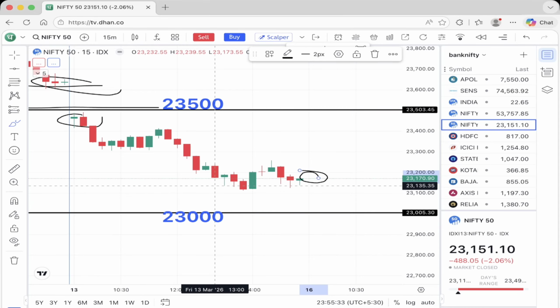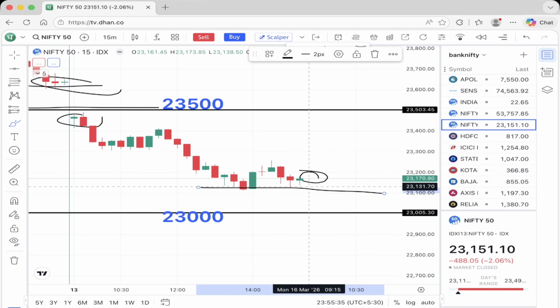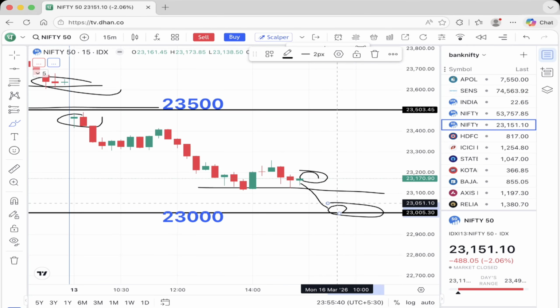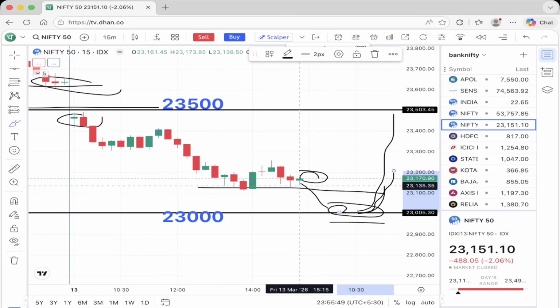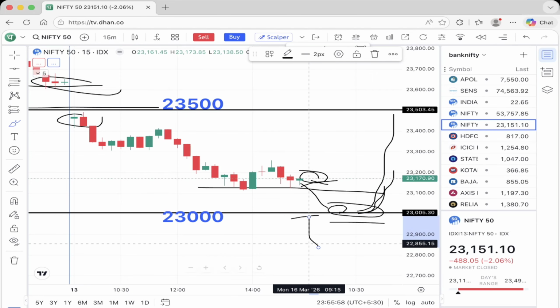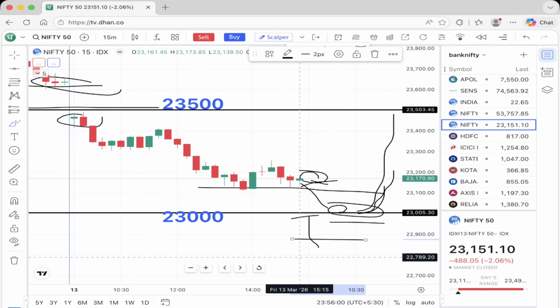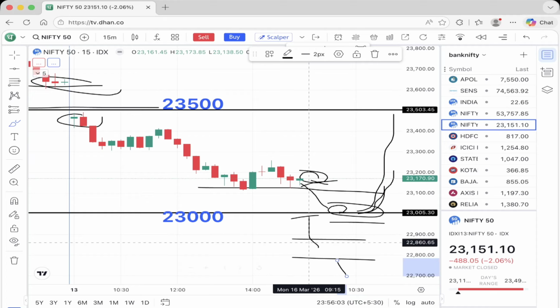So there is still some scope here, and if the market opens a little negative and tries to come near this zone and reverse from there, then you can put a small stop loss, and if the trend changes, you can try to buy call options at this 23,000 level if the market opens flat. If the market opens gap down below 23,000, then it will fall further to 22,800, 22,700, and so on. So keep an eye on this very important level for the next trading session.